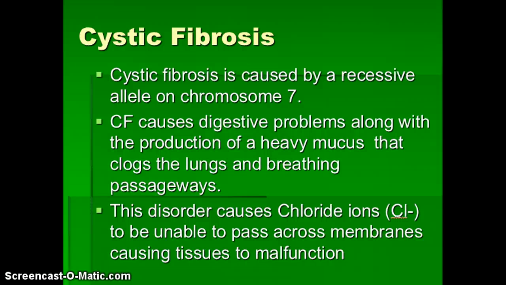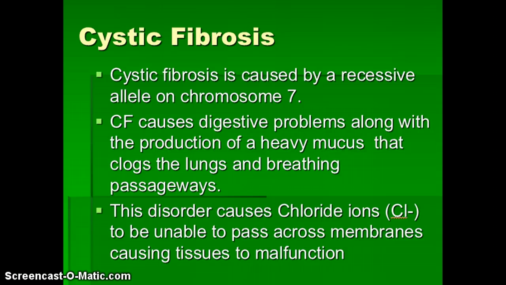Cystic fibrosis is caused by a recessive allele on chromosome number 7. It causes digestive problems along with the production of a heavy mucus that clogs the lungs and the breathing passageway. This disorder causes the chloride ions, the Cl-, to be unable to pass across membranes, causing the tissues to malfunction. Because of this mutation and altered structure, these chloride ions can no longer pass across the membranes, and that causes all these issues.